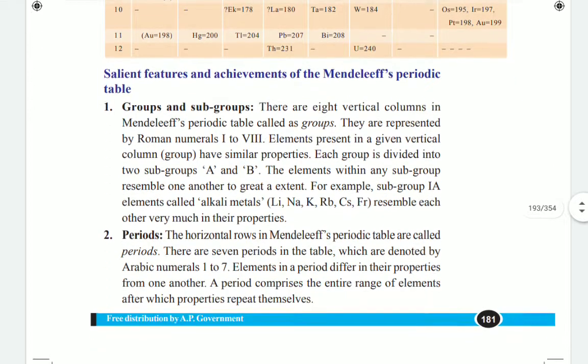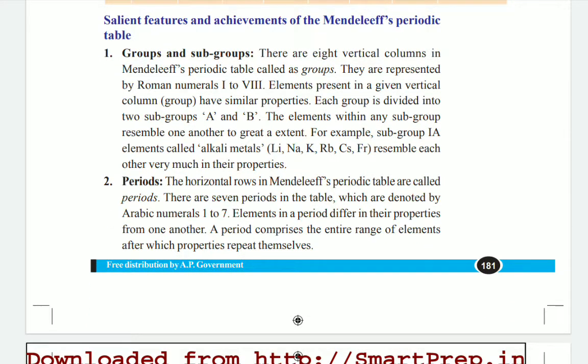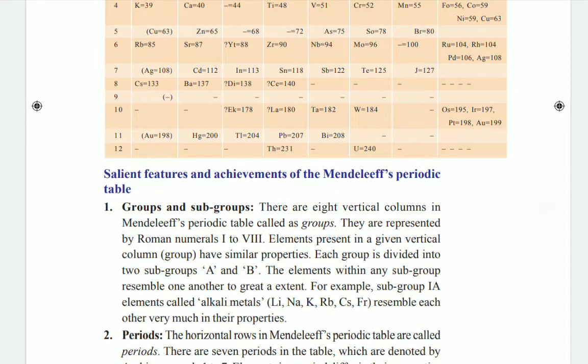Here we have the salient features, meaning the advantages of Mendeleev's periodic table. Here you see, children, in Mendeleev's periodic table we mainly have groups and subgroups. There are 8 vertical columns in Mendeleev's periodic table called groups. They are represented by Roman numerals 1 to 8. In the table you can observe, children, 1 to 8 Roman numbers, those are the groups. 8 groups are there in Mendeleev's periodic table, and elements present in a given vertical column have similar properties.